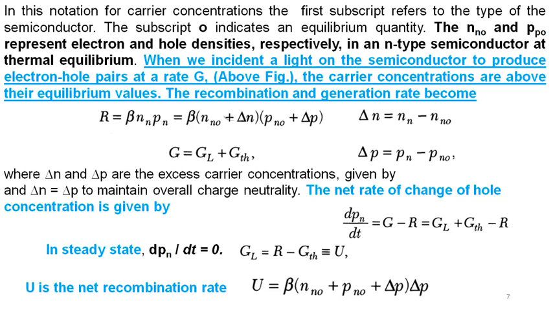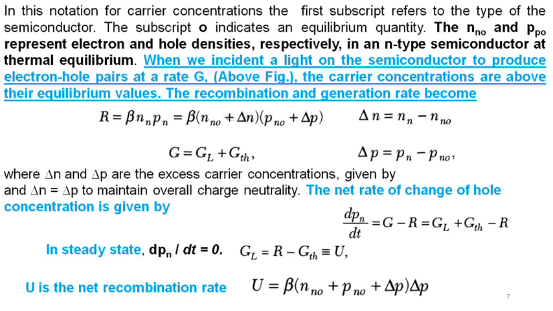We write delta N, the difference between Nn and N naught, and delta P equal to Pn minus Pn naught, and the generation rate G is equal to GL plus GTH, generation due to the light and due to thermal energy, where delta N and delta P are the excess carrier concentrations, to maintain overall charge neutrality.